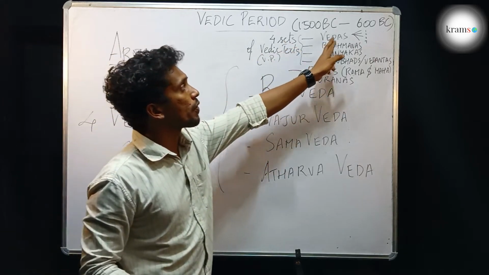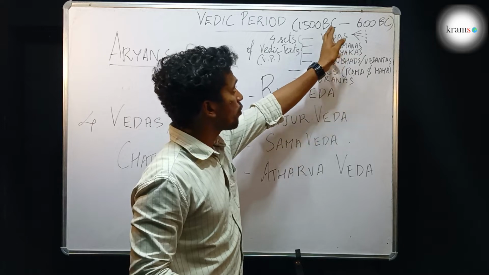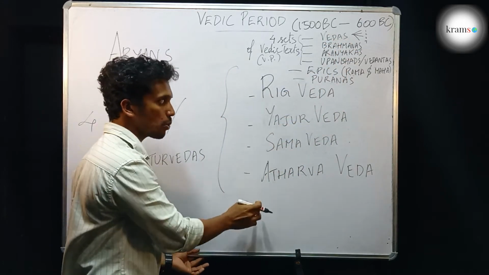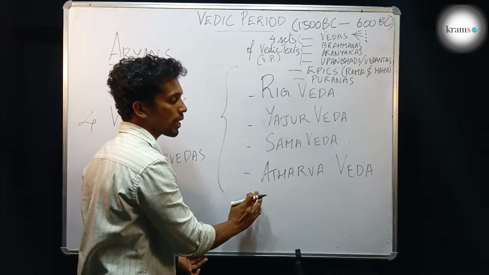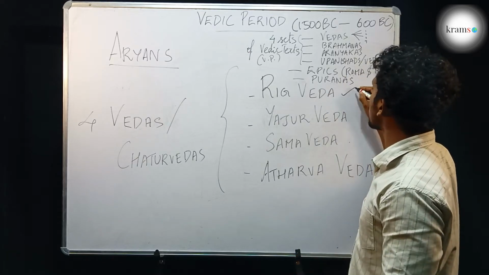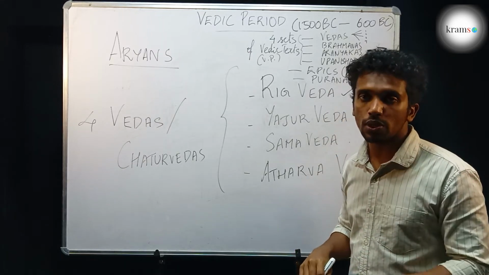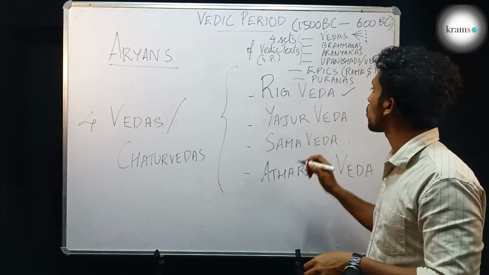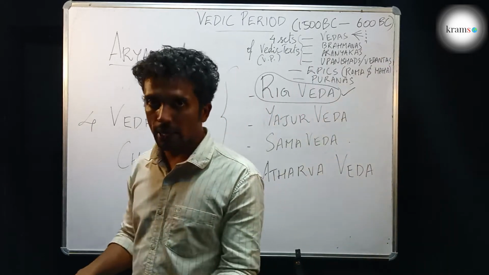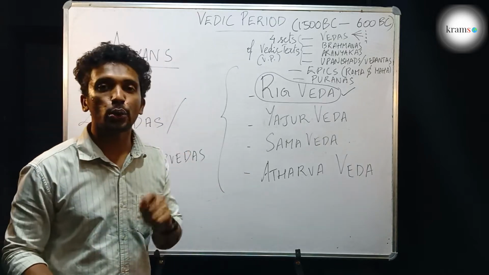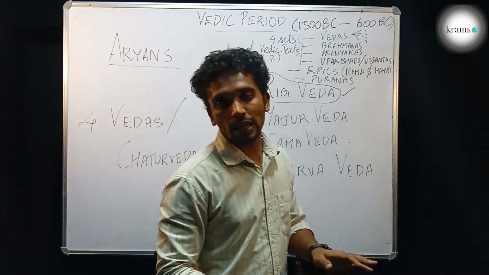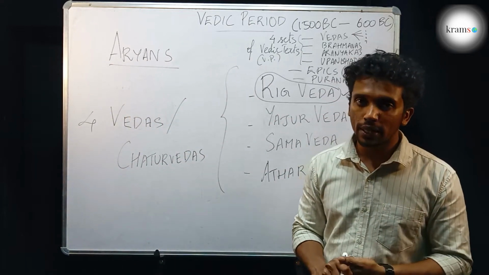Then out of the 4 sets of Vedic texts, the first one is the Vedas, which is of 4 sets of textbooks: the Rigveda, the Yajurveda, the Samaveda, and the Atharvaveda. Out of these Vedas, the only Veda and the only Vedic text that was compiled during the early Vedic period was the Rigveda. Remember this. And hence the early Vedic period is also known as the Rigvedic period.